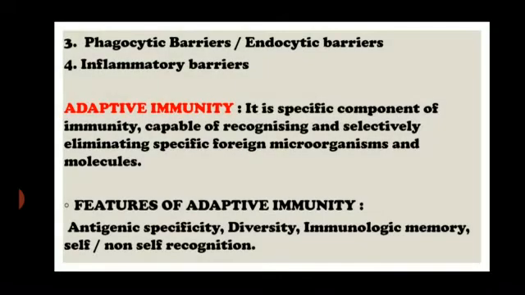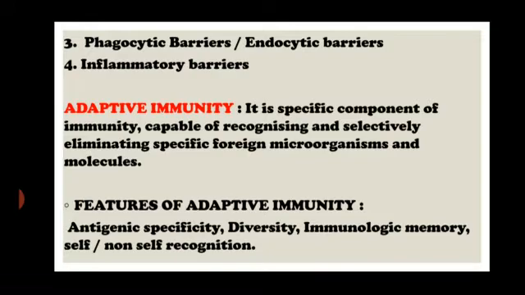Other than the anatomical and physiological barriers, we also have phagocytic barriers and inflammatory barriers, where WBCs come into the picture. WBCs like macrophages engulf the pathogens and foreign particles, and that is why they are called phagocytic barriers. Then certain other chemicals are involved, which come under inflammatory barriers. So these are all the barriers which are present in our innate immunity.